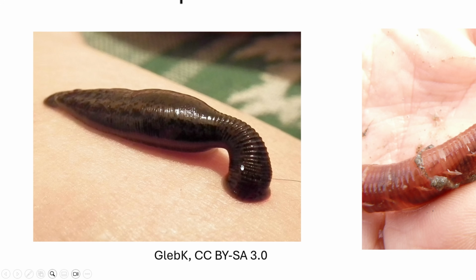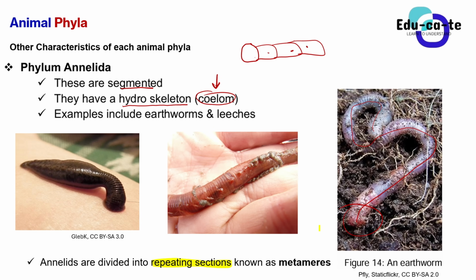So we say that they are segmented. The term segmented simply means that our annelid is divided into smaller sections. These lines are those sections that are following each other, and those sections are known as metameres. So just highlight it. We use the term metameres.